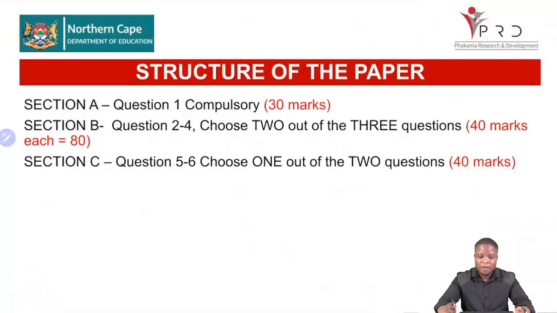Section A is 30 marks. In Section B, each question is 40 marks. You are answering 2 of the 40-mark questions. Question 2 is only microeconomics. Question 3 is your economic issues. Then Question 4 is a mixture of both economic issues and microeconomics. So you can decide to answer Question 2 and Question 4, or you can decide to answer Question 3 and Question 4. And in Section C, you have Question 5 and Question 6.